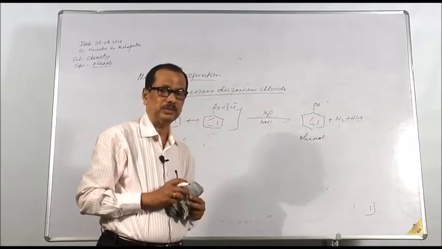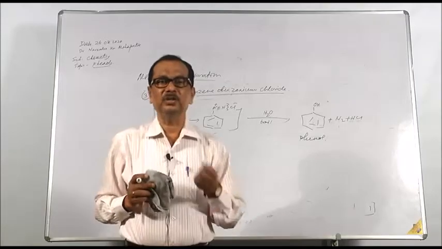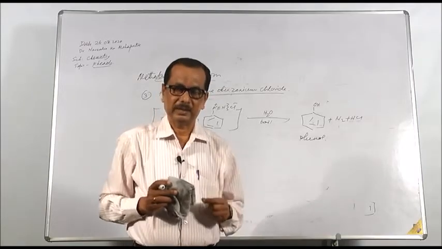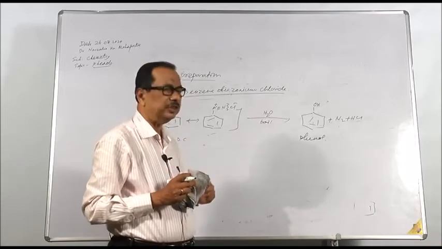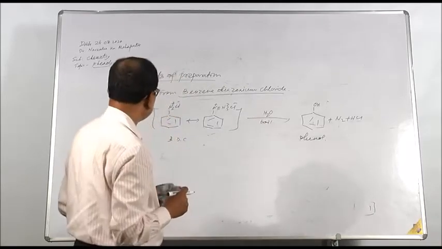Sometimes it is asked what happens when benzene diazonium chloride is boiled with water. You students should reply that when benzene diazonium chloride is boiled with water, phenol is formed. This is another method of preparation.